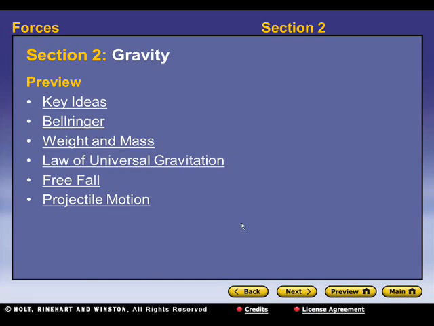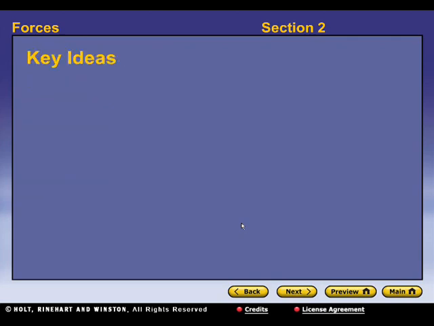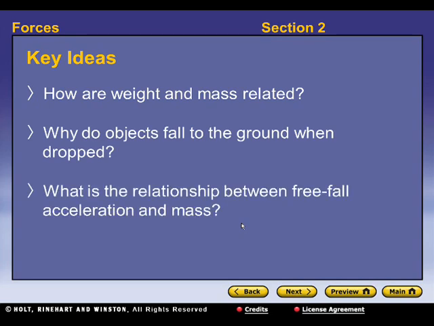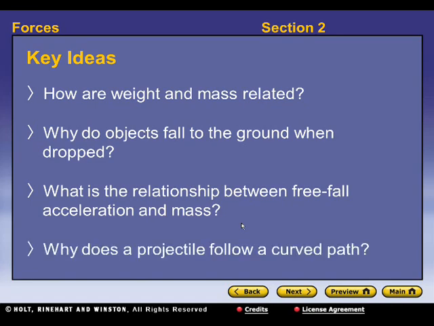Okay, welcome to Chapter 12, Section 2 on gravity. So let's start right off looking at key ideas here, things that are important in the chapter. How are weight and mass related? We just talked about mass in the last section. Why do objects fall to the ground when you drop them? And what is the relationship between free fall acceleration and mass? Why does a projectile follow a curved path?